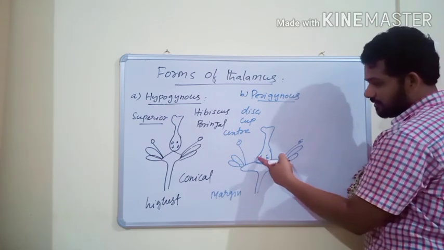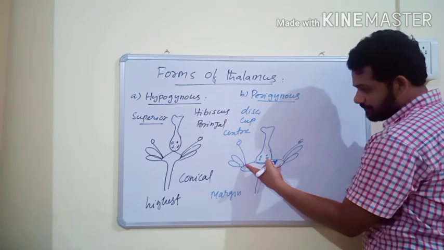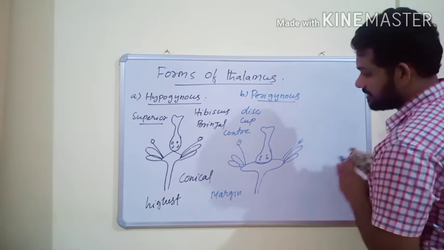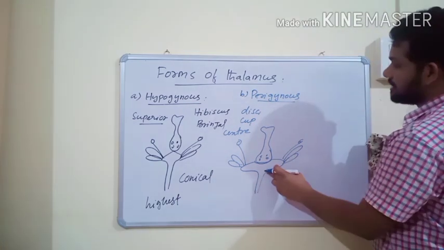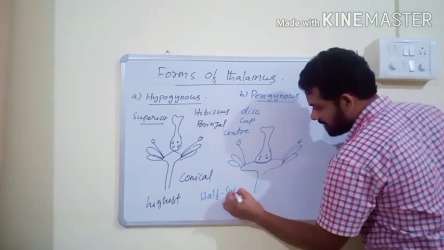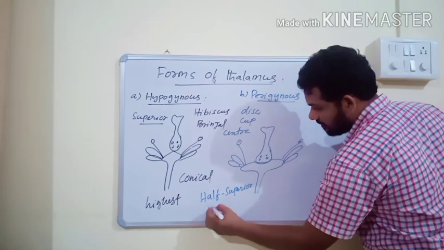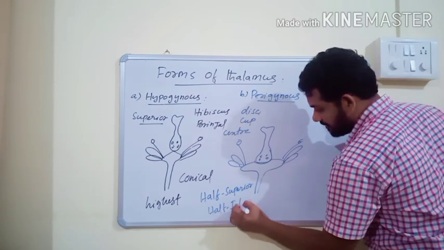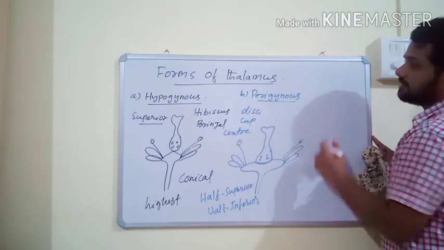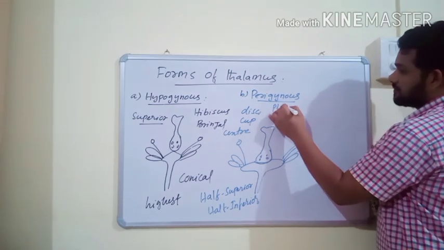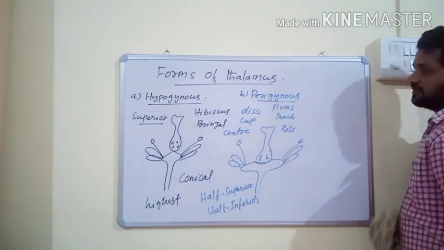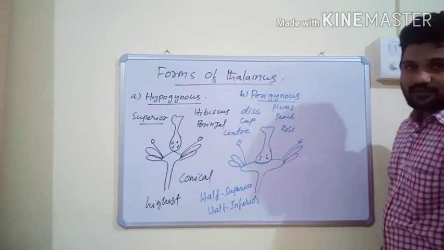In this condition, half of the ovary is below the remaining floral parts, and half of the ovary is above them. That's why the position of the ovary is said to be half superior, because half of the ovary is superior, or half inferior, because half is below the remaining floral parts. Usually this type of flower is present in plum, peach and rose. These 3 examples of perigynous flowers are very important.